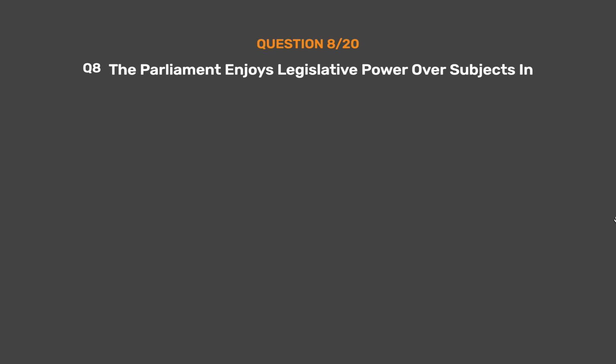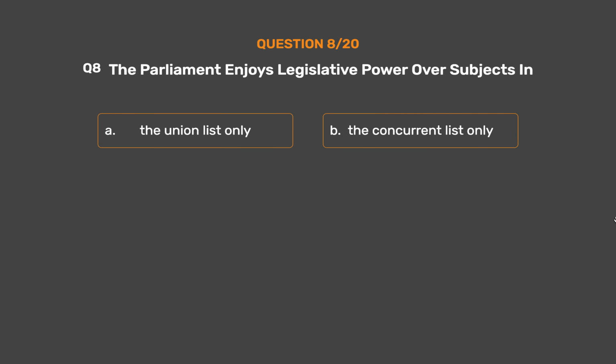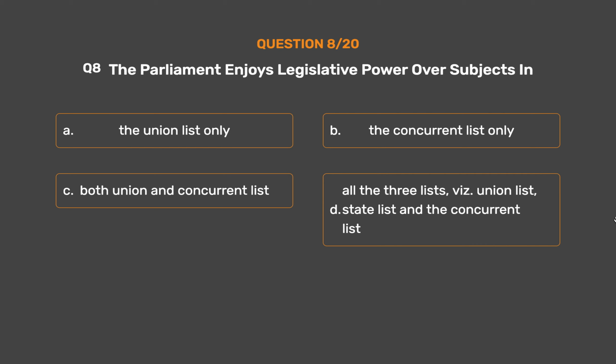Question number 8. The Parliament enjoys legislative power over subjects in Option A. The Union list only. Option B. The concurrent list only. Option C. Both Union and concurrent list. Option D. All the three lists, viz. Union list, State list and the concurrent list.